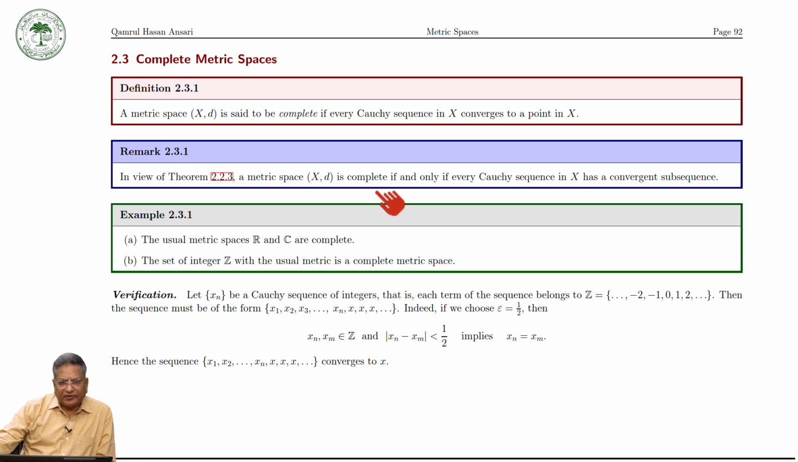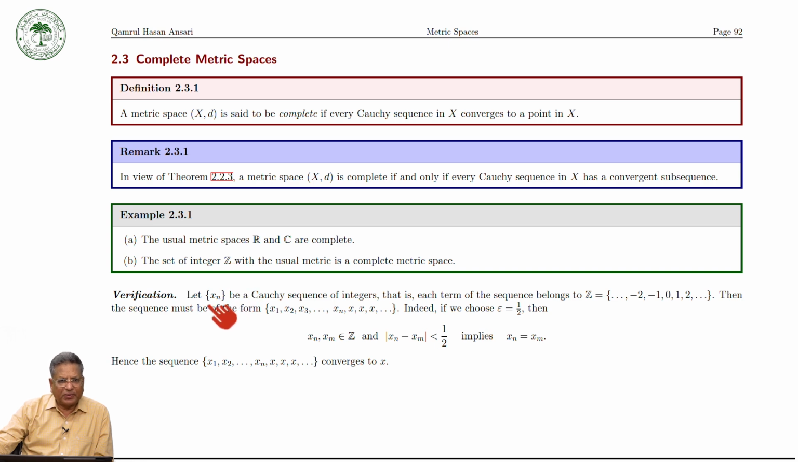Then the second example: the set of integers with the usual metric is a complete metric space. The set of integers with respect to the usual metric d(x, y) = |x − y|. So let us prove this one. The first part you have already proved in the course of real analysis, so I am not going to give that proof here, but you can prove the B part. So let us verify the B part.